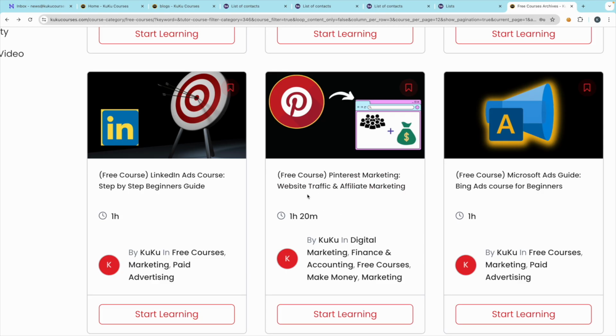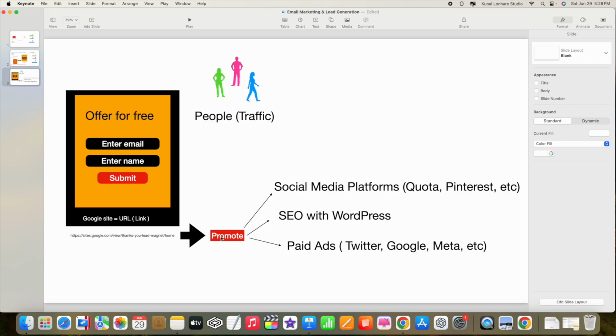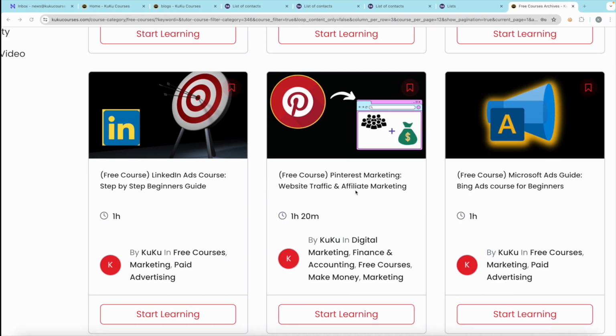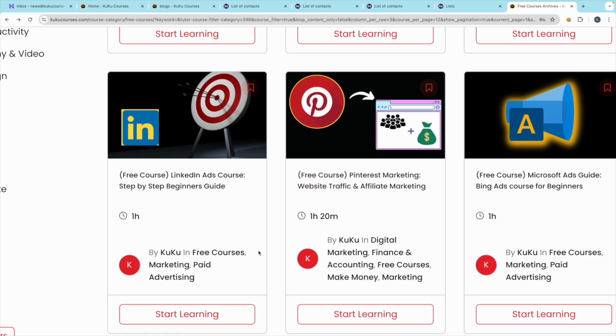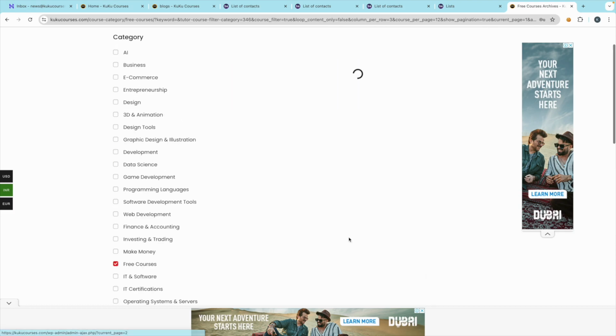This will help you to bring website traffic. So you can get the traffic to this particular URL, so that more and more people can come here and fill in the information. Then you can just go to the second page.